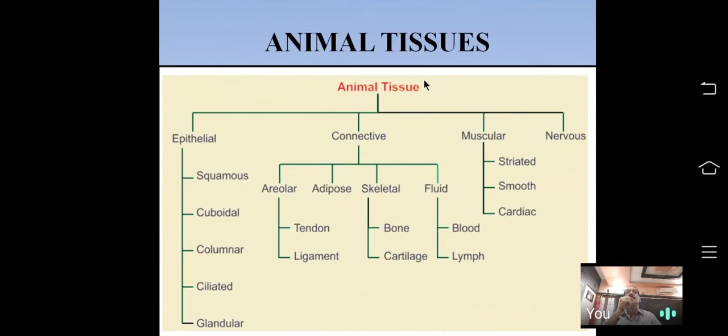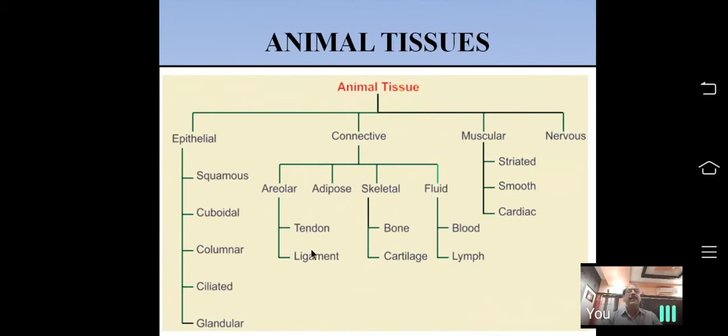For example, epithelial tissue has squamous epithelium, cuboidal epithelium, glandular epithelium, ciliated epithelium. Again, 5 different types. Connective tissue again is of 4 types: areolar connective tissue, adipose connective tissue, skeletal connective tissue, and fluid tissues.